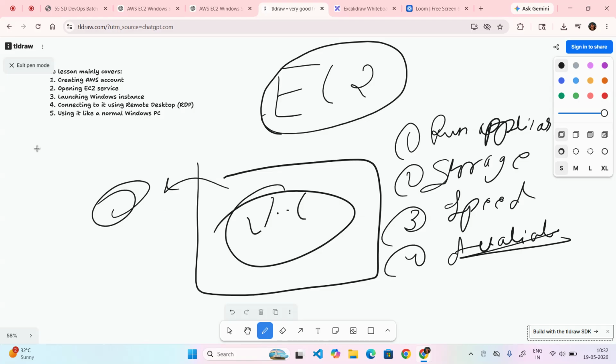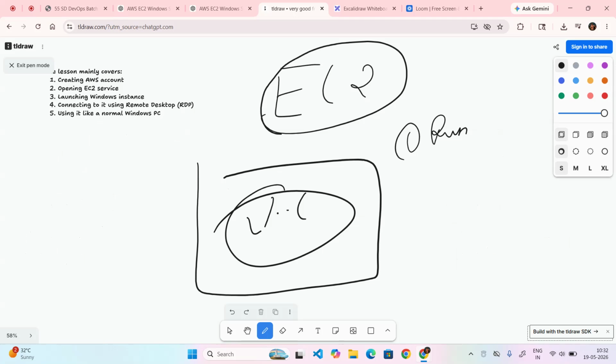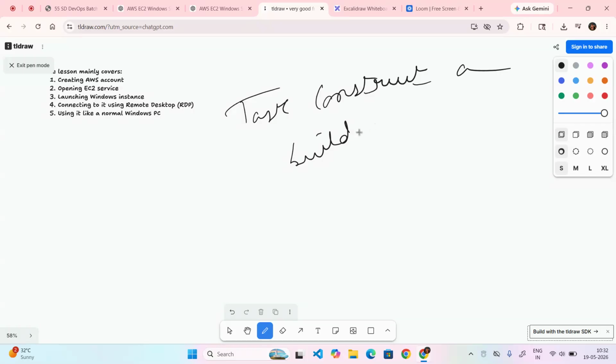Rather than this, if we want to go with the physical one, we get a lot of drawbacks. Lot of drawbacks are there in the physical world. So first we will go with the physical things, with a real-time example. Suppose I want to construct a building, guys. My task is I want to construct the building. To construct the building, we require certain things.